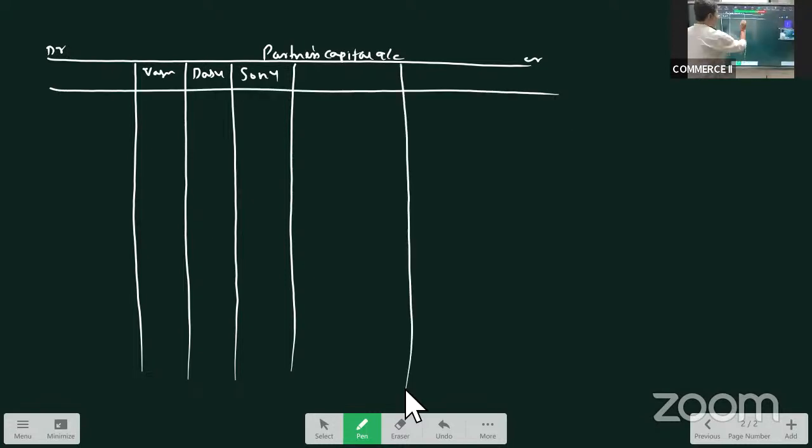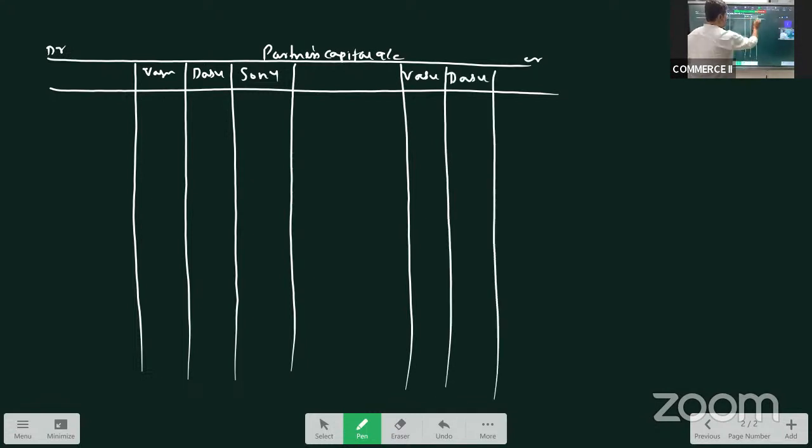Same again, Vasu, Dasu, and Sonu. Clear? If you remember, I told you, normally we get 4 items on the credit side. What are the 4 items? Capital, goodwill, accumulated profits, and revaluation profits. So let us see if we have all these things.